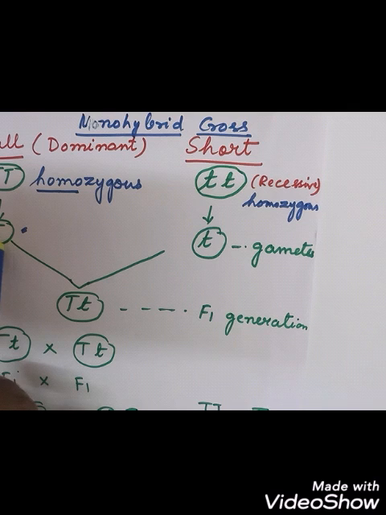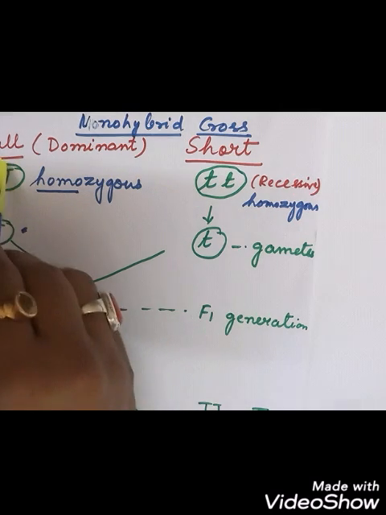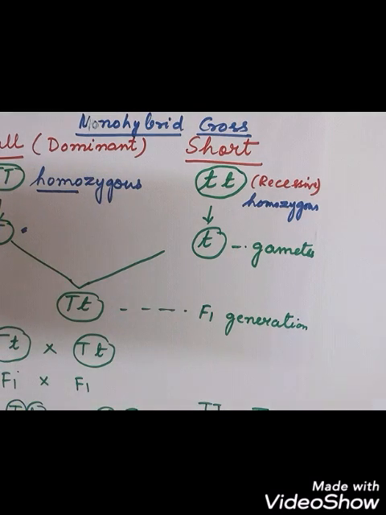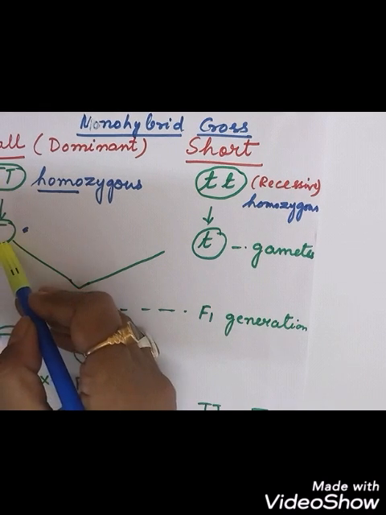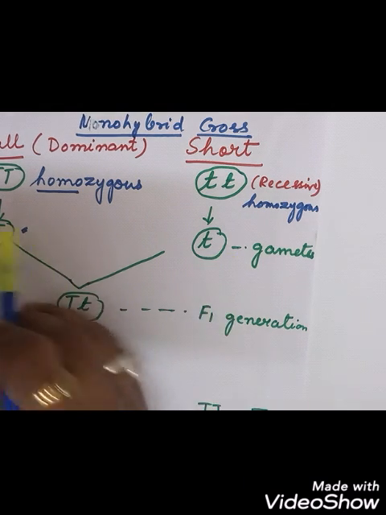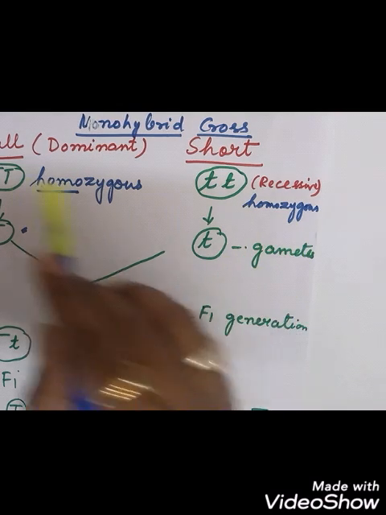We will get one for the gamete. For the gamete, we will write only one like this. Okay, because this is only one pair. So in the gametes the chromosome number is reduced to half. So if there are 2 representing tall, in the gametes it will come as 1. So like this we take single alphabets, capital T and small t, for the gametes in both.